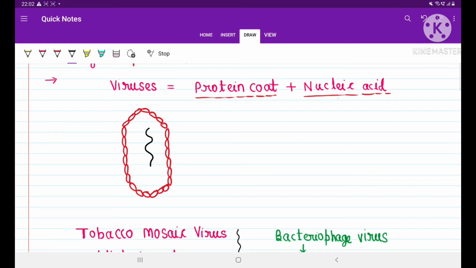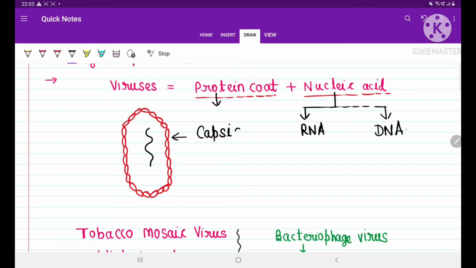So viruses have two types of genetic material. Maybe the virus genetic material is RNA. If the genetic material is RNA, we will call that virus an RNA virus. If the genetic material is DNA, we will call that virus a DNA virus, right? This protein coat of the virus is called the capsid.